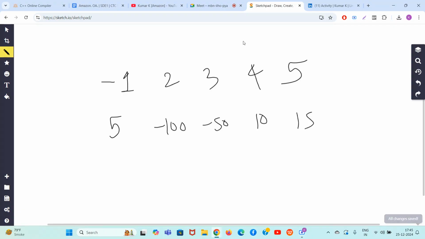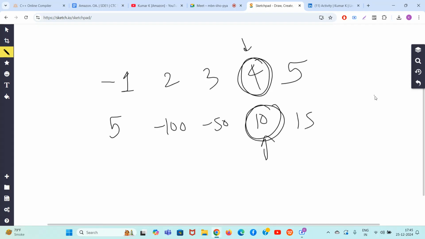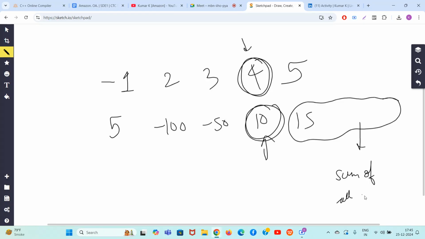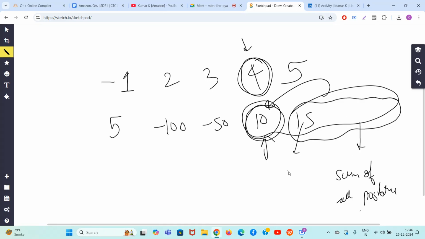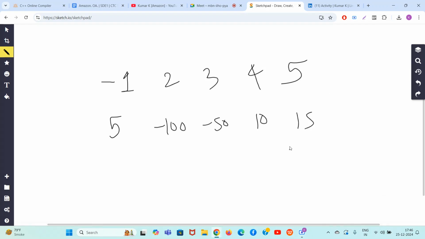Whenever you are at a current number, you know that this is the minimum, right? You know you have to fix this number also. Now, here you will take the sum of all positive numbers in the suffix. If you add those numbers with this number, the R subset value will increase a lot. And then the 4 into R will be maximum because R is a very big positive number. So, I hope you have this much logic ready with you, guys.